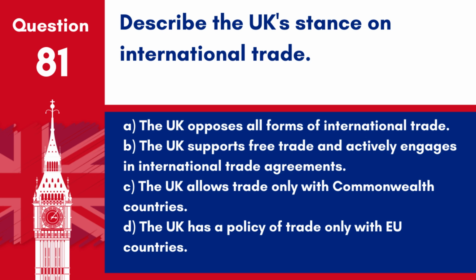Question 81. Describe the UK's stance on international trade. A. The UK opposes all forms of international trade. B. The UK supports free trade and actively engages in international trade agreements. C. The UK allows trade only with Commonwealth countries. D. The UK has a policy of trade only with EU countries.